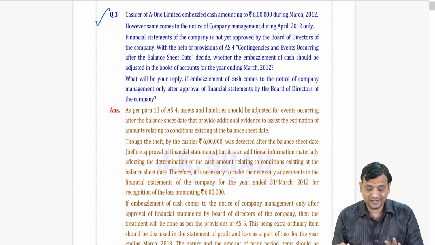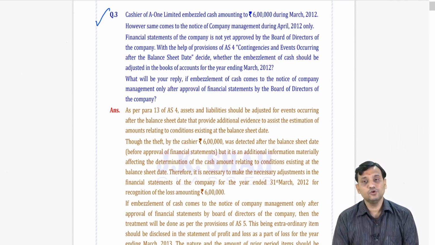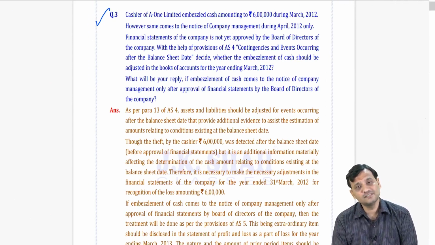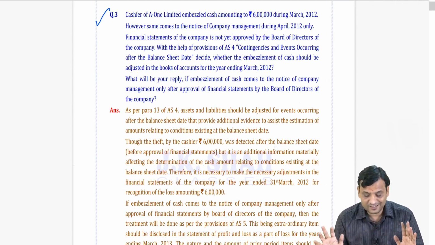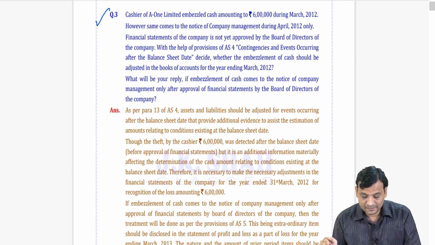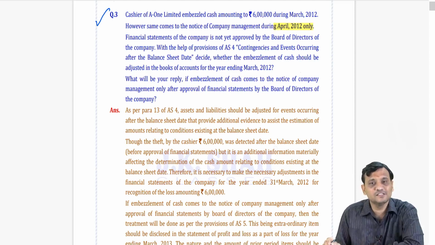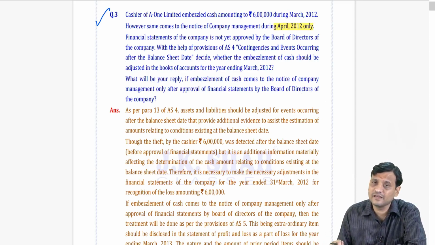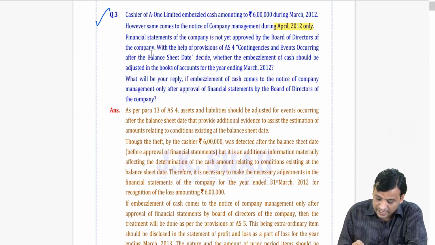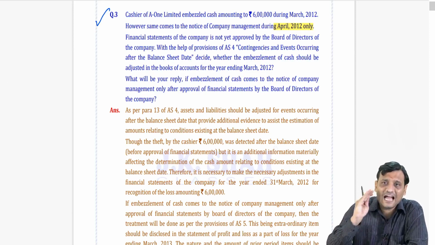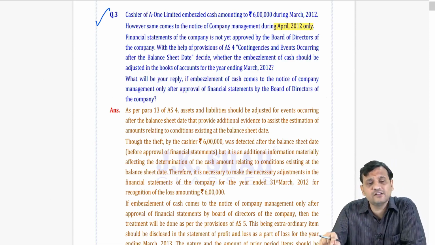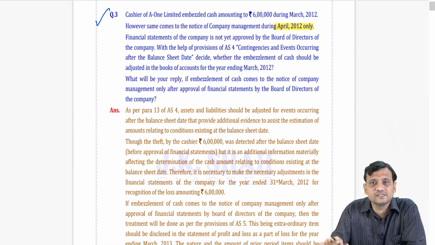Now see, my dear students, what has happened? Don't you think the cashier has embezzled the cash in March 12? It means the condition with respect to the loss is already there on the balance sheet date. I am not aware of that loss. Now what happens? We come to know about the same only during April 2012. Can I say it is nothing but an adjusting event? I need to adjust my financial statements by recognizing the loss, and the balance sheet cash has to be reduced to that much extent. It is an adjusting event as far as point number 1 is concerned, because the theft that has happened is there on the balance sheet date, 31st March. The condition exists, so it is an adjusting event.